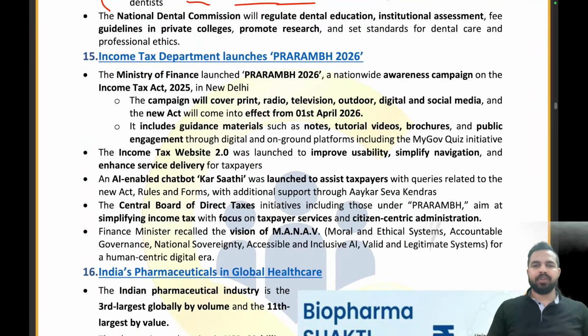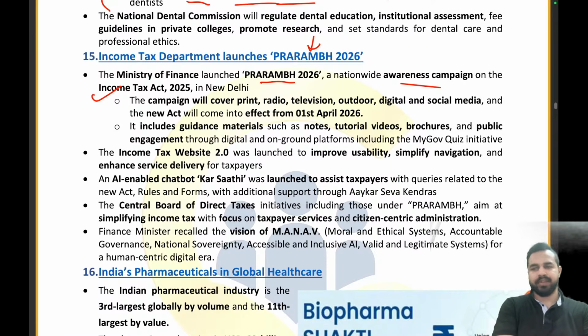Income Tax Department has launched Prarambh 2026. My dear friends, Ministry of Finance has launched Prarambh 2026, which is a nationwide awareness campaign on the Income Tax Act 2025 in New Delhi. So you all know that the Income Tax Act has been implemented recently, right? Can anybody tell me from which date it has been implemented? The Income Tax Act 2025 has been implemented from 1st of April 2026. And which act has been replaced by it? That is the Income Tax Act 1961.